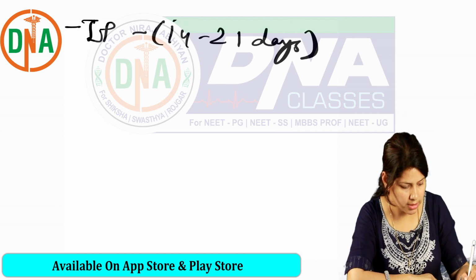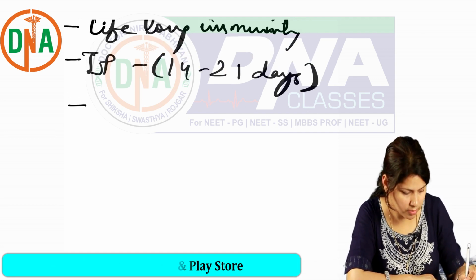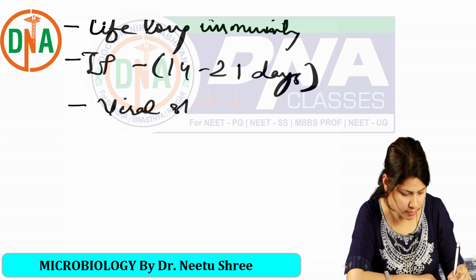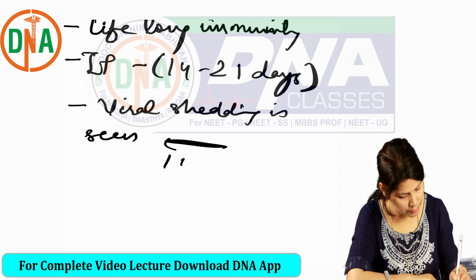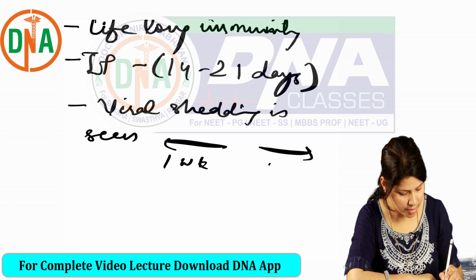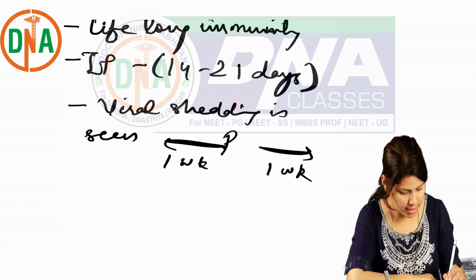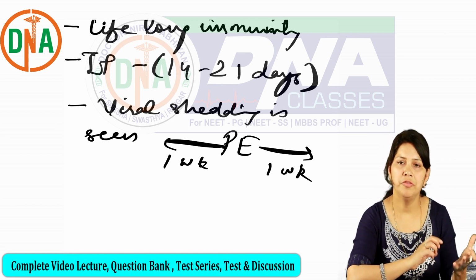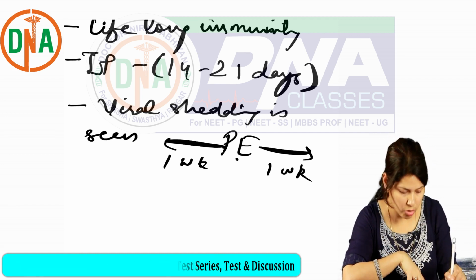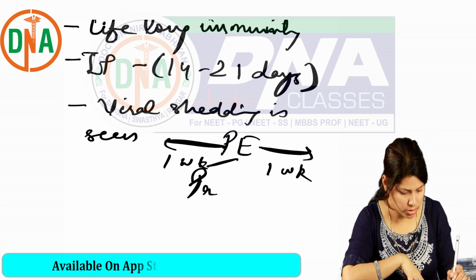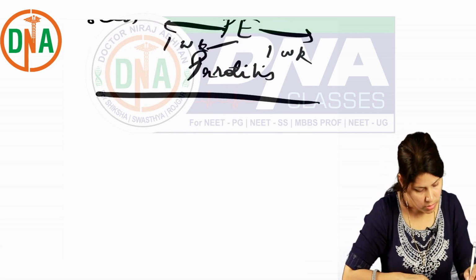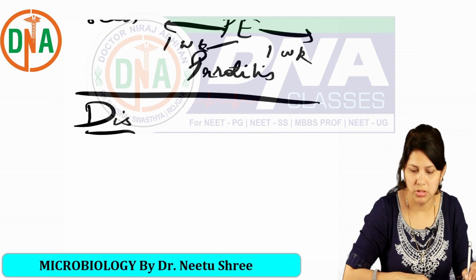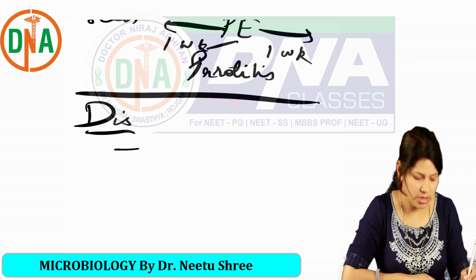Okay. Next is viral shedding, which is seen 1 week before and 1 week after parotid enlargement, or the onset of parotitis. Okay, so coming to the disease, what it causes is, the most common is parotitis.